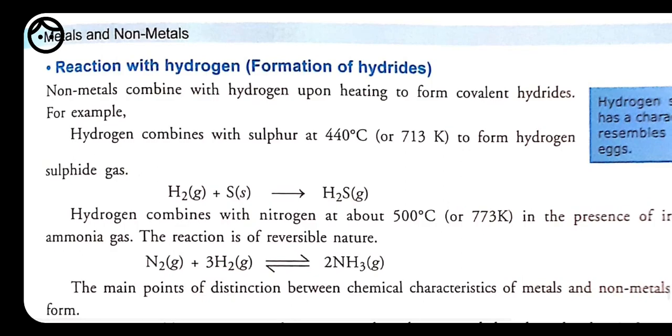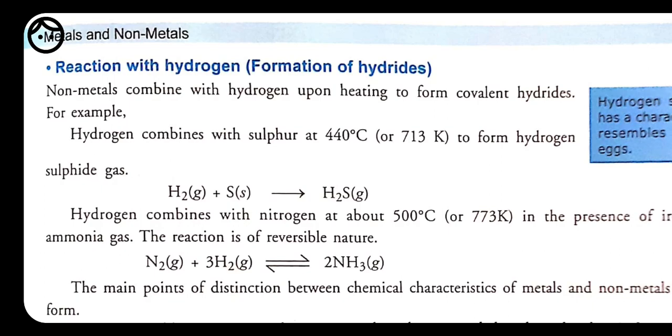Now reaction of non-metal with hydrogen. Whenever any of the non-metal reacts with hydrogen, then what happens? Because hydrogen is also a non-metal and it is going to react with another non-metal. So non-metal and non-metal is always going to form a covalent bond. They are going to share their electron. They are not going to give electron to anyone. They both are taken as the acceptor of electron, because they both are non-metals. So because no one is going to give their electron, that's why they are going to share their electron, and then formation of compound takes place.